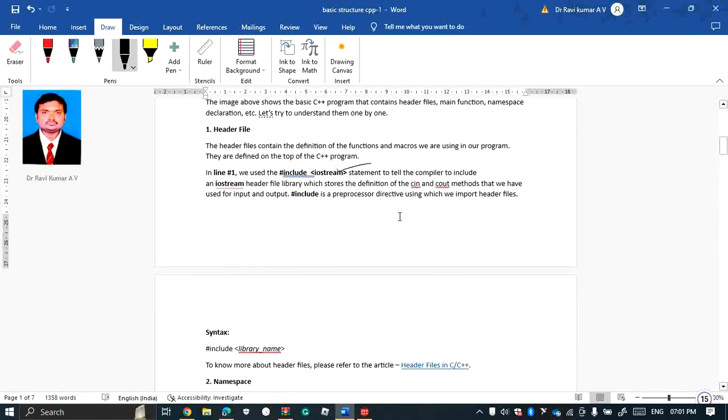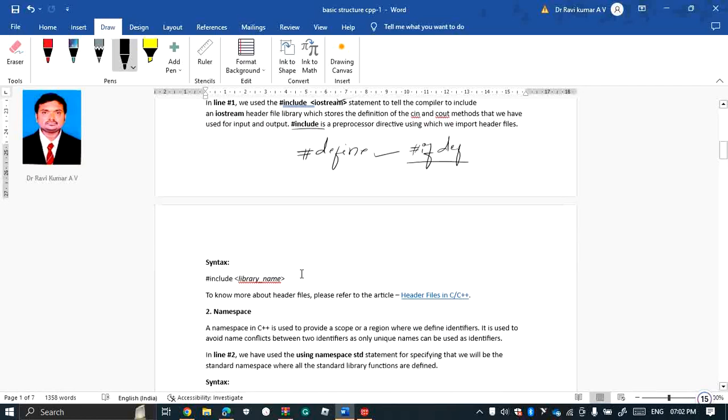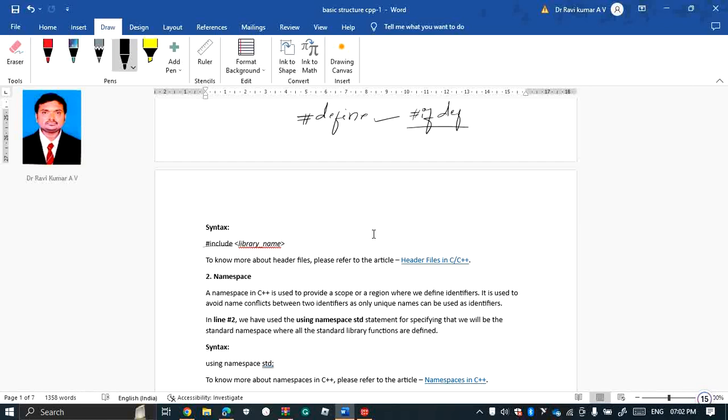It is a preprocessor directive, #include, where we can use kinds of macros, like #define. This is also a kind of macro. #ifdef and #ifndef can also be used. These are all preprocessor directives which import the header files. The syntax is simple, as I mentioned: #include, with the library files written in angular brackets.